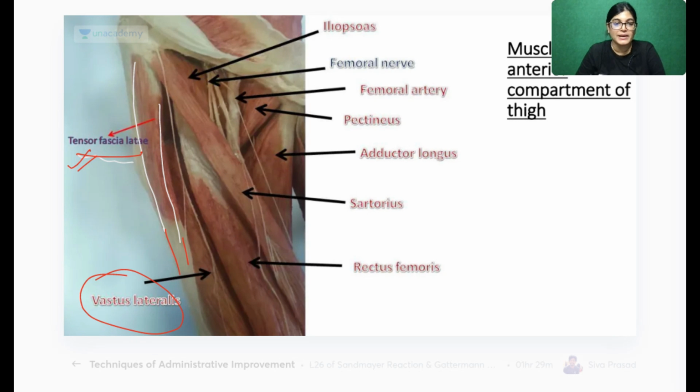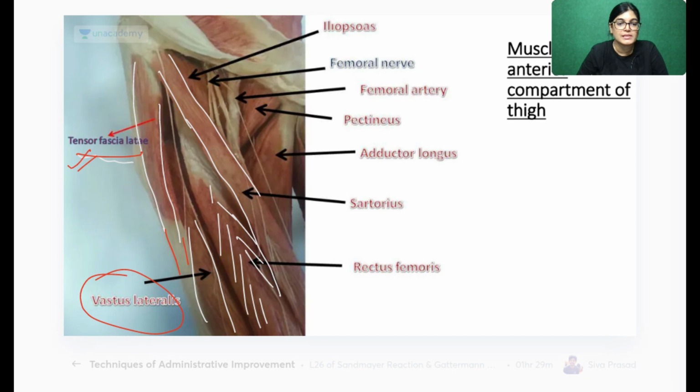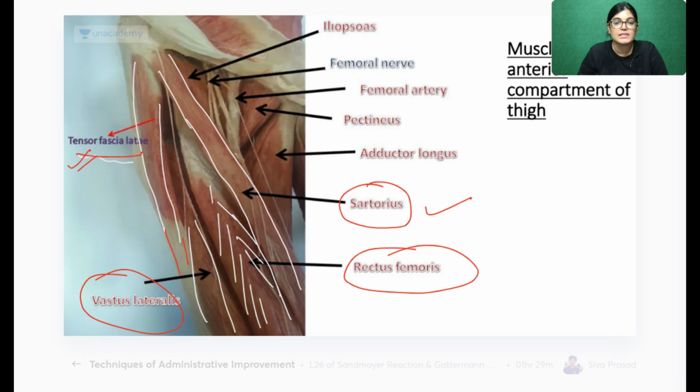The other muscles which you see here in the diagram, it's a cadaveric image. This is the vastus lateralis muscle. This is part of the rectus femoris muscle, and this strap, this is an example of which muscle? I told you, morphologically, which muscle is it? Strap muscle. Rectus femoris is a strap muscle. Also, pectineus can be considered a muscle of both groups, but I will consider it more in the medial group. These are cadaveric images, and this is the femoral triangle.